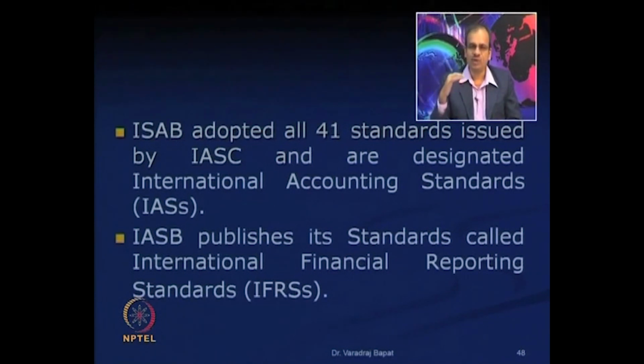Then IASB has also come out with a new set of standards which are known as IFRS, International Financial Reporting Standards. So now at an international level there are two sets of standards. One is IAS, which are old standards, but which are now adopted by IASB, and then there are new standards which are called IFRS.